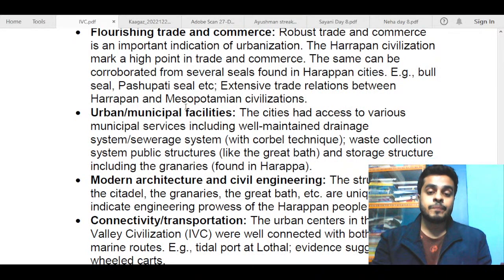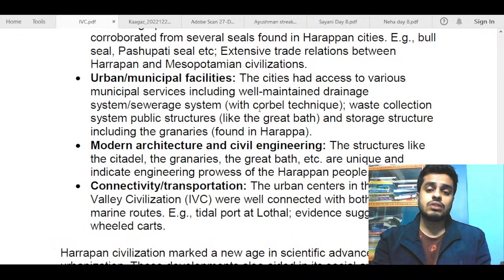Next, I've talked about urban and municipal facilities. Now, this is also a pretty common feature that you will get in most of the texts. So, talking about the great bath, granaries, all of this indicates that urbanization was in proper swing. A waste collection system was also there. There was a well-maintained drainage system, and all of this you could have written.